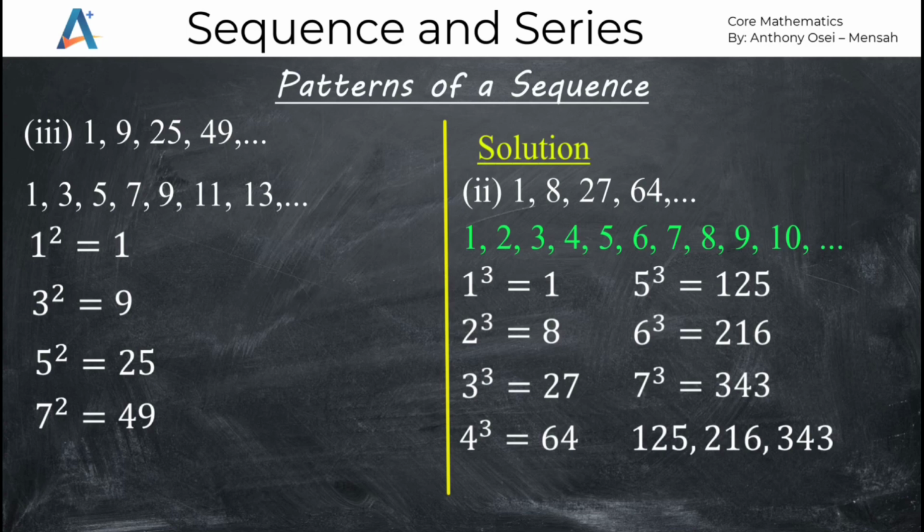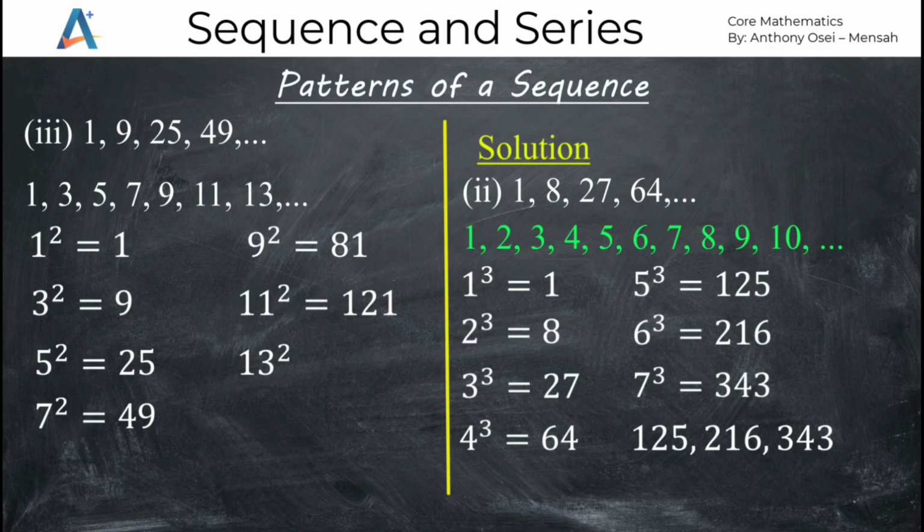So let's check for the next three terms. If 7 ended this sequence and the next three are unknown, then we can start from 9 squared, then 11 squared, and 13 squared. 9 squared will give us 81, so the next term after 49 will be 81. Then 11 squared will give us 121.